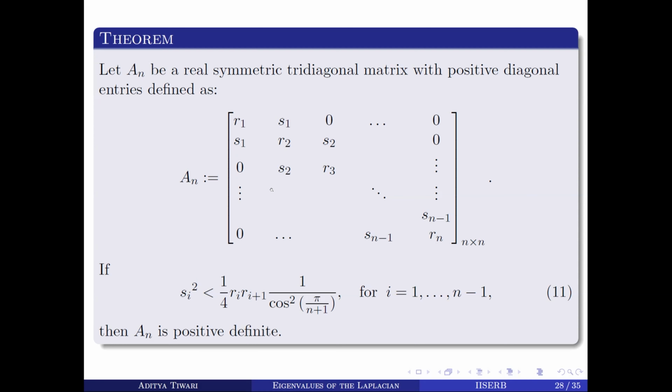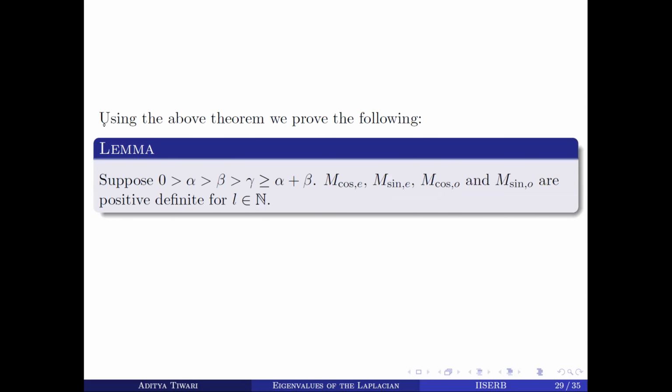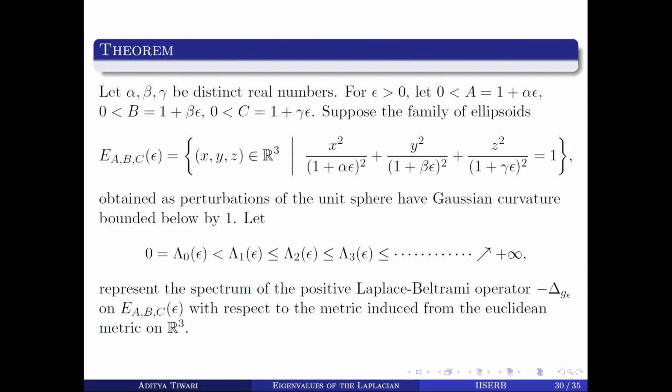Using this theorem, we have proved that if alpha is less than 0 and greater than beta, greater than gamma, greater than or equal to alpha plus beta, then all these 4 matrices are positive definite. Remember that these are the conditions for the Gaussian curvature of the triaxial ellipsoid to be greater than or equal to 1.